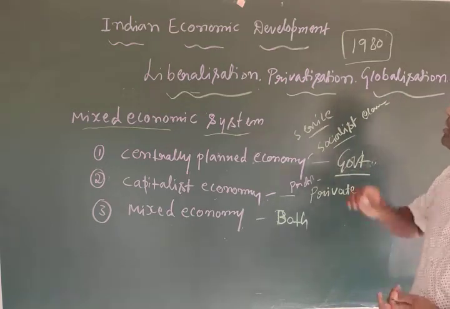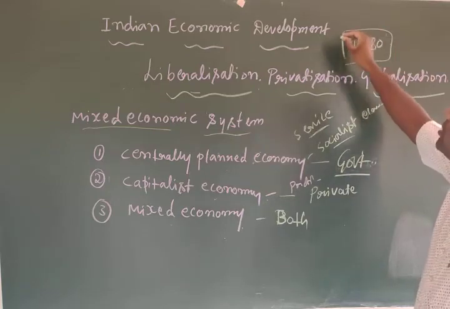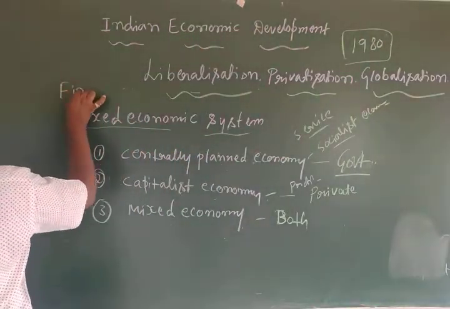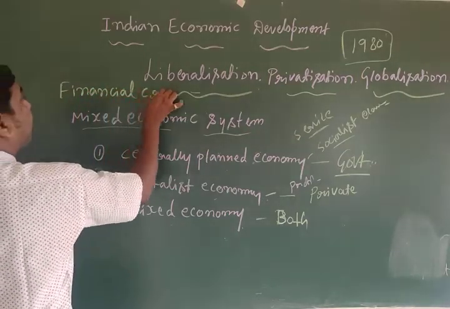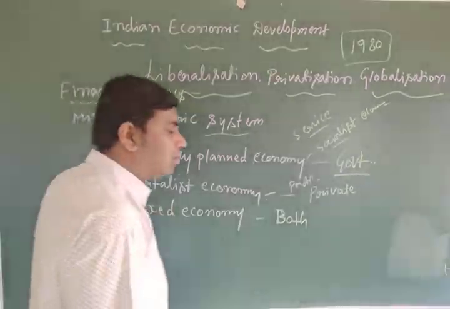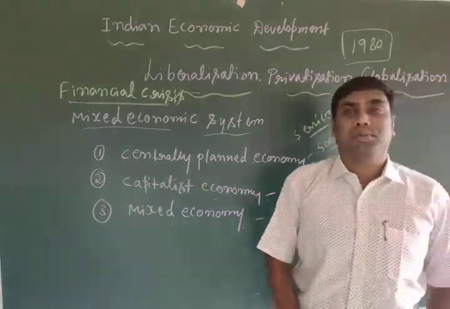So at the time of 1980, there was a financial crisis. What was the crisis? What is the meaning of crisis? Crisis means problems.